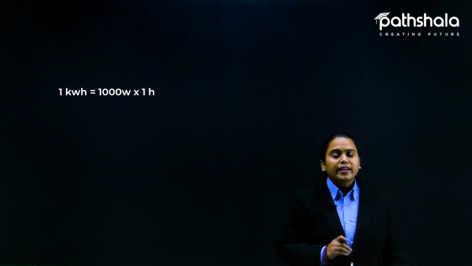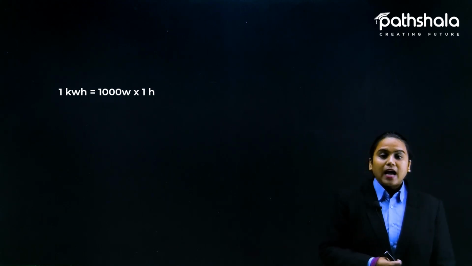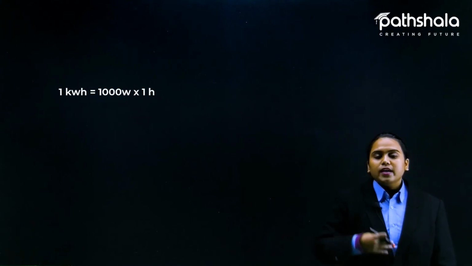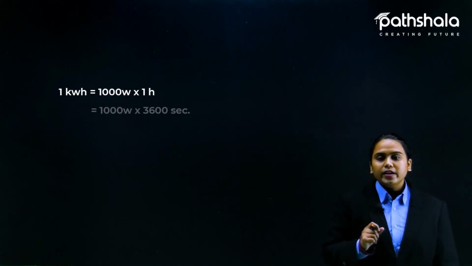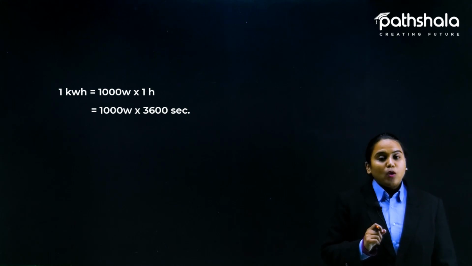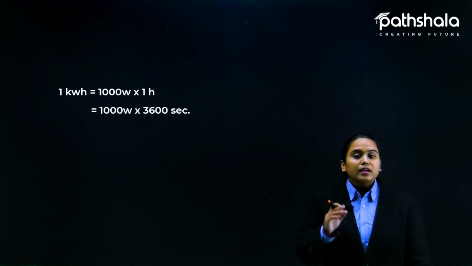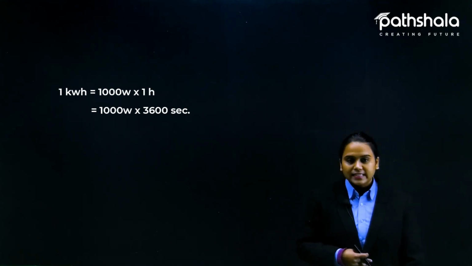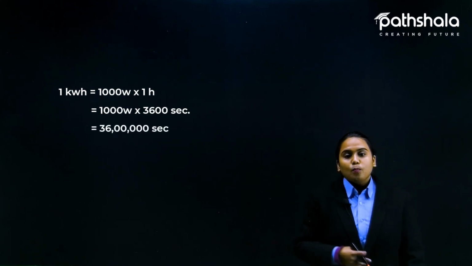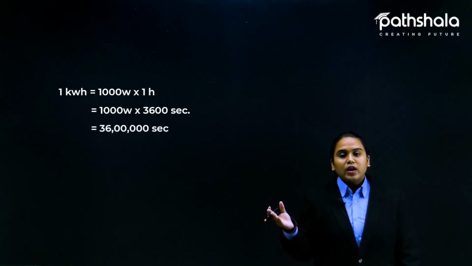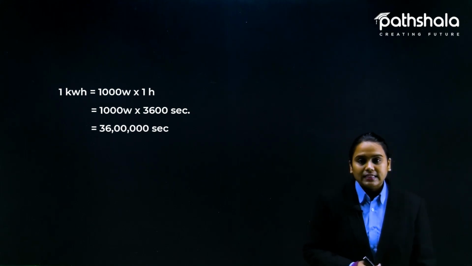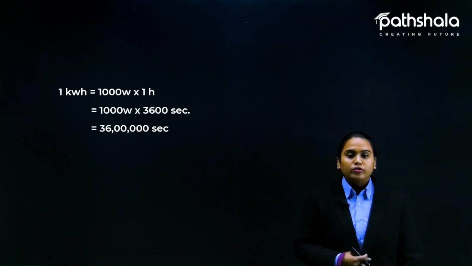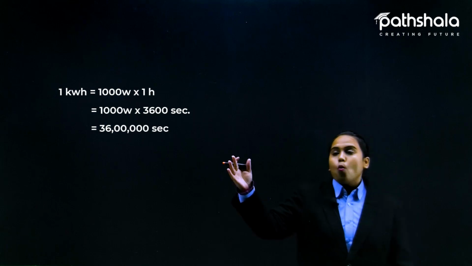Now 1 kilowatt hour is 1000 watt multiplied by 1 hour. Let us convert this into a smaller unit. You know that in 1 hour there are 3600 seconds. Multiplying these two numbers, you get 36 lakh watt seconds.